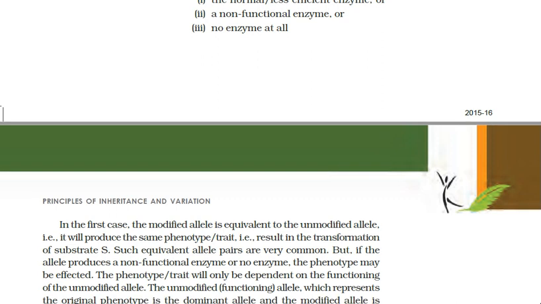The phenotype or the trait will then depend only on the functioning of the unmodified allele.